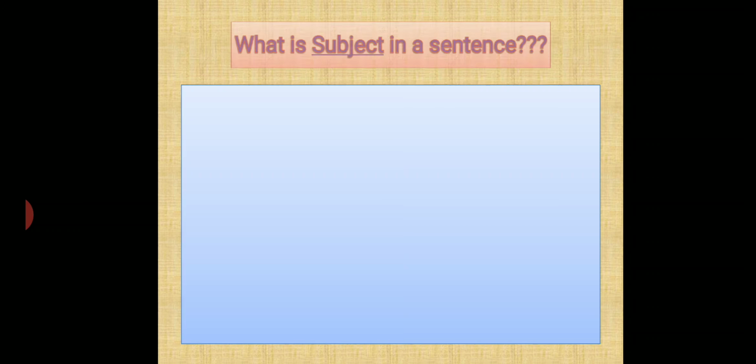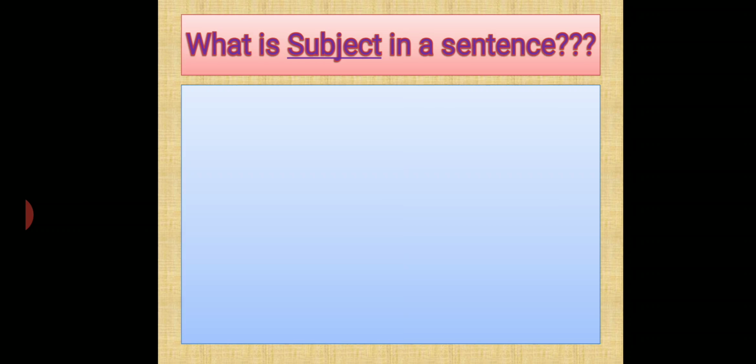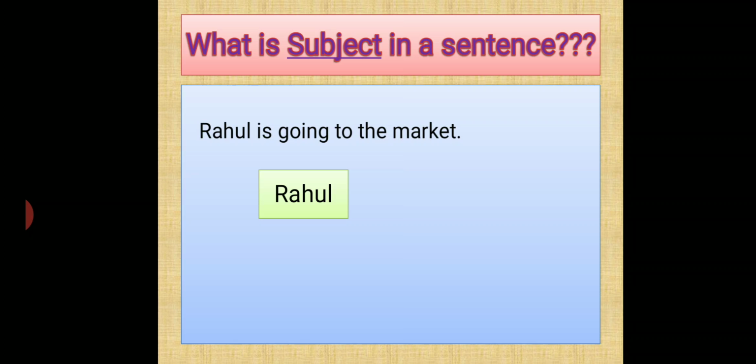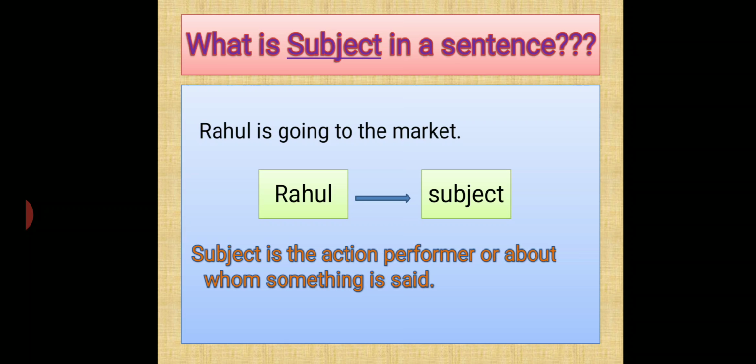Now, what is subject in a sentence? Let's see this example. Rahul is going to the market. So, who is performing the action? Or about whom is this sentence? So, this sentence is about Rahul. And Rahul is performing the action. So, what does Rahul become? Rahul becomes the subject of the sentence. So, here is the definition. Subject is the action performer or about whom something is said.